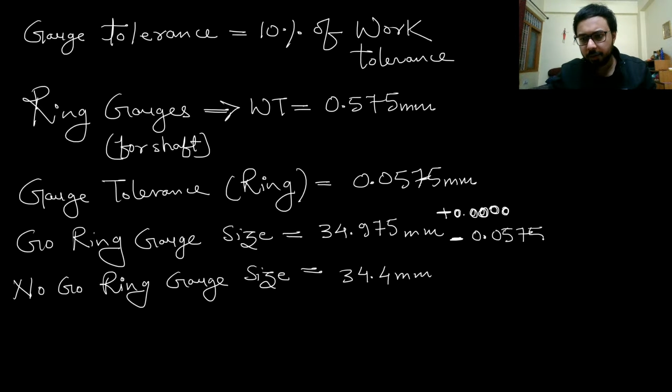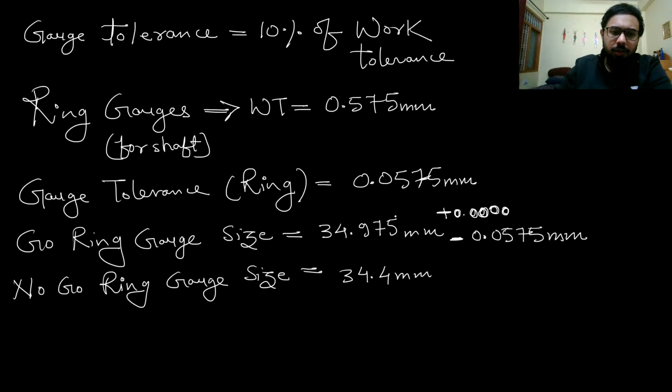The whole tolerance will go in the lower limit of the go ring gauge size, because the go ring gauge is having maximum size this, so we can't go above this because of the assumption that we have made for unidirectional tolerance.